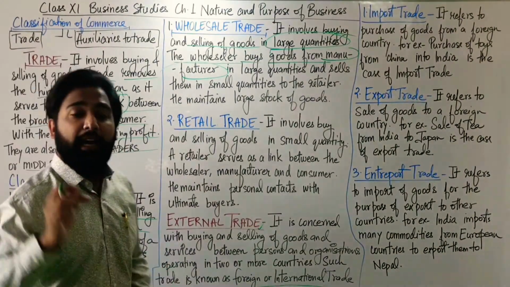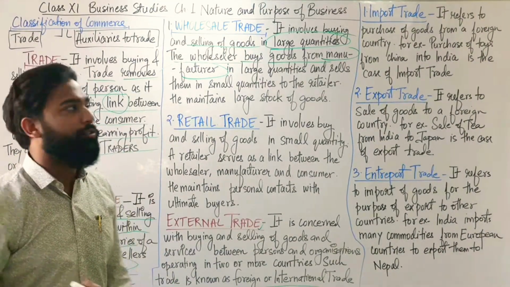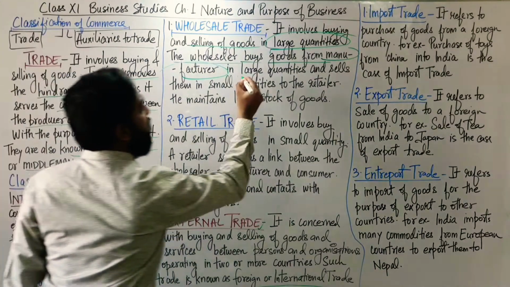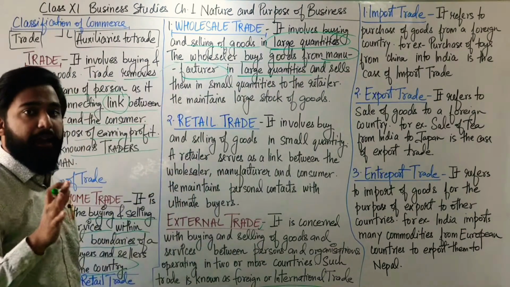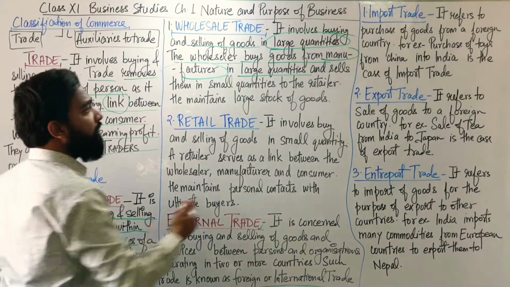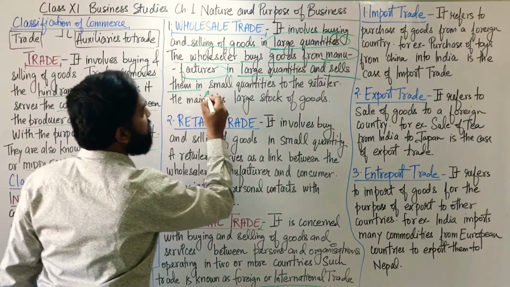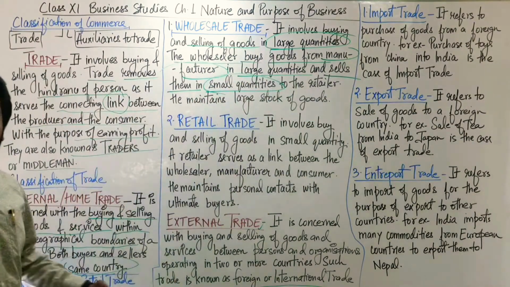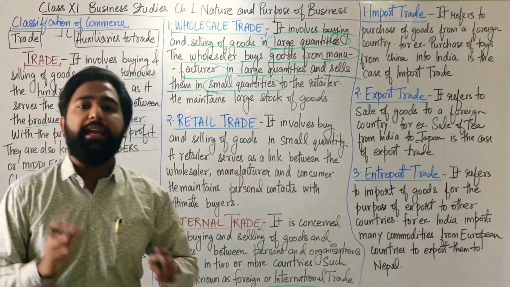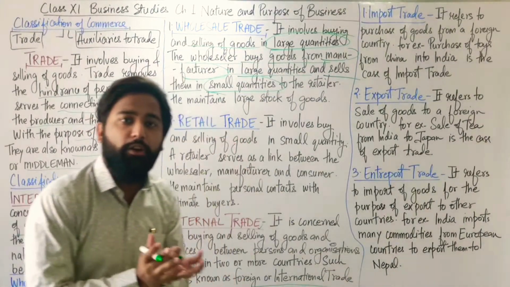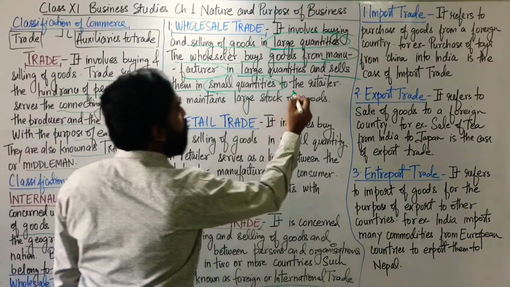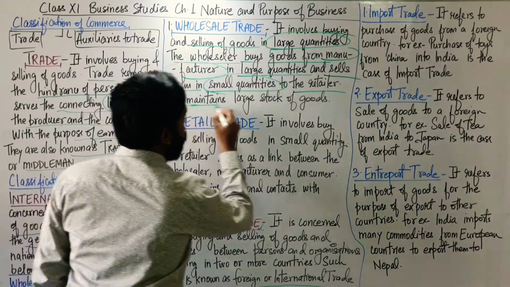The wholesaler directly purchases those goods from the manufacturer in large quantities, and afterwards he sells them in small quantities. He buys the larger quantity and sells them in smaller quantities. To whom? To the retailer.